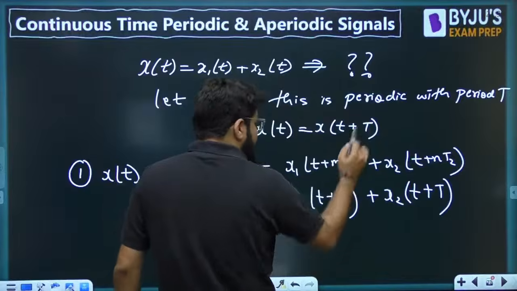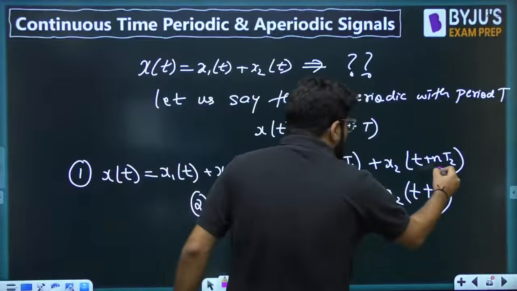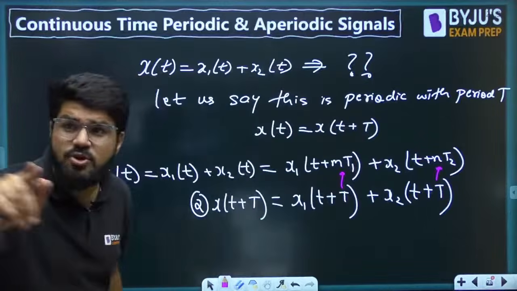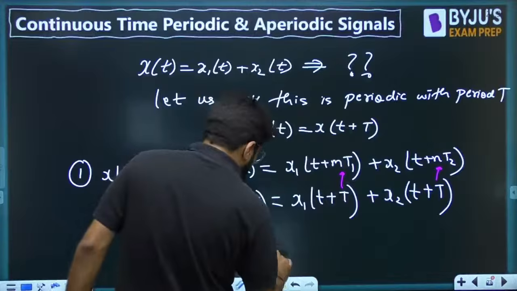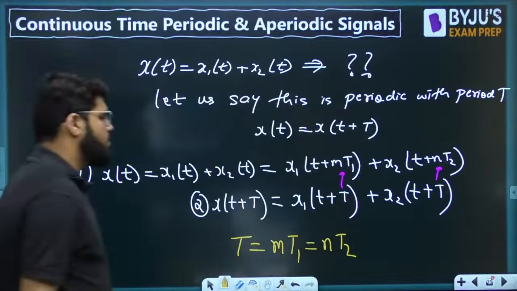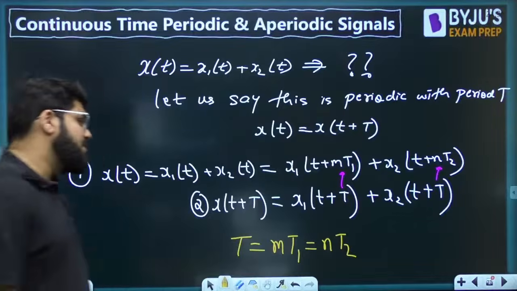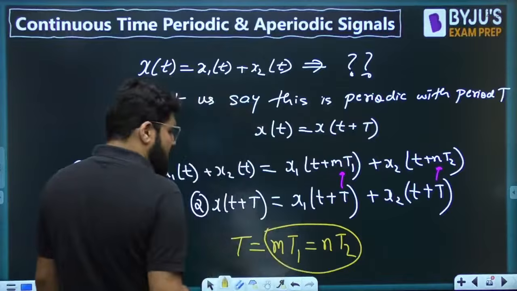What is the capital T? What is the assumed time period? That should be mt1, and that should also be equal to nt2. That is the condition. The time period should be equal to mt1, or that should be equal to nt2. So here, first a condition will be formed. If the time period is equal to both, so eventually these two are also equal.